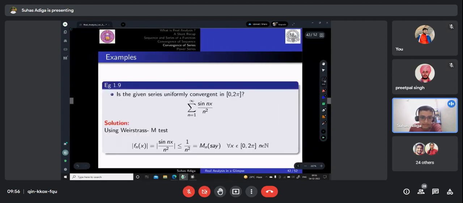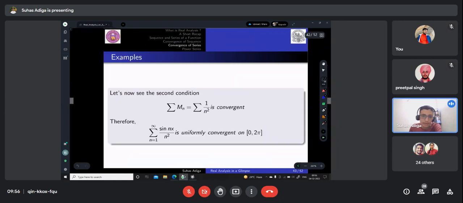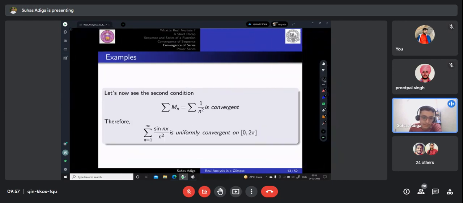So let's take the same example, but we'll make use of the Weierstrass M test. Okay, so we will take fn of x equal to sine of nx by n square. So you clearly know that it is less than or equal to 1 by n square. So let's say this is that Mn. Okay, so Mn is 1 by n square now. Then we have to prove the second condition, that the summation of Mn should be convergent. That is, summation of 1 by n square is convergent.